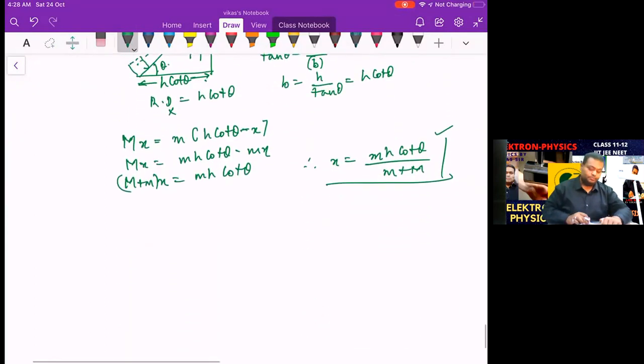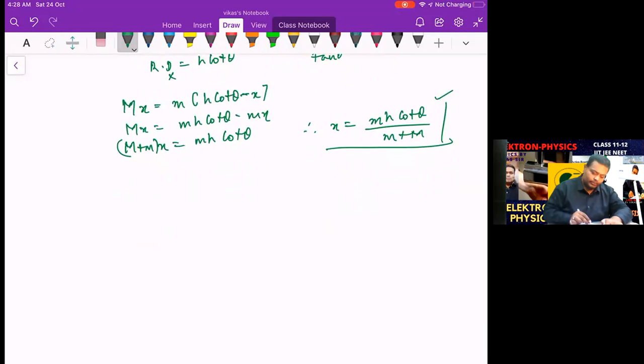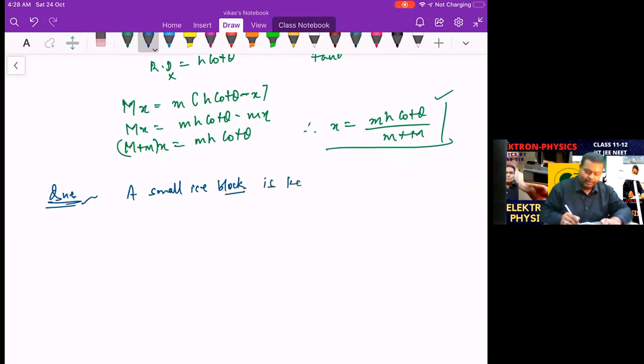Right. So let's solve another question. This is a question in which I will show you that there is a shift. You must be having a question where we have a shift. So the question is: a small ice block is kept in a large tray.